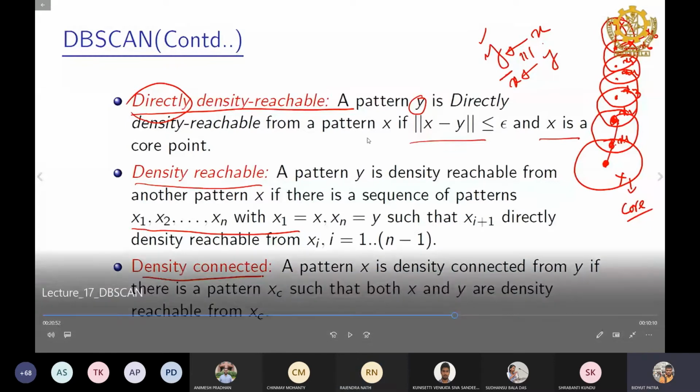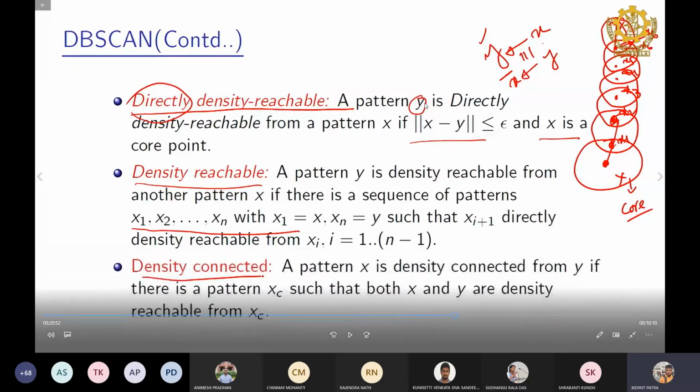No. Here what I say is that y is directly density reachable from an object x. So within the periphery of x, y is present. We are not talking about what the characteristics of y are.